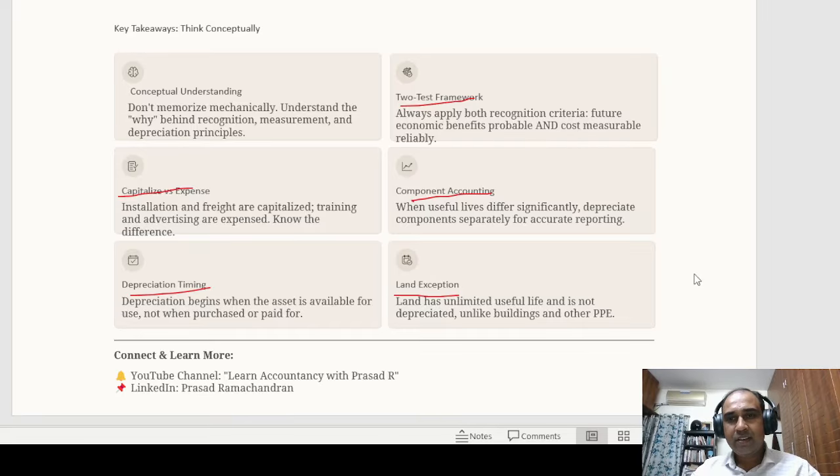Next week, I will be coming with another related topic. I'm yet to decide on the topic. Most likely, it can be borrowing cost, which is again attached to this topic actually.